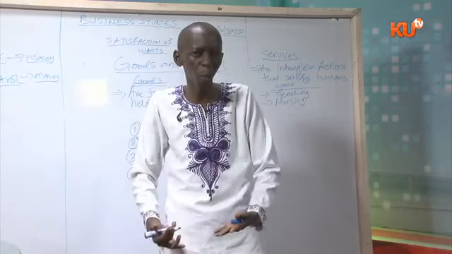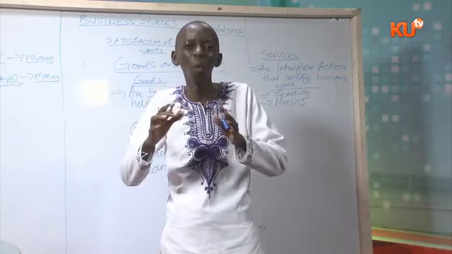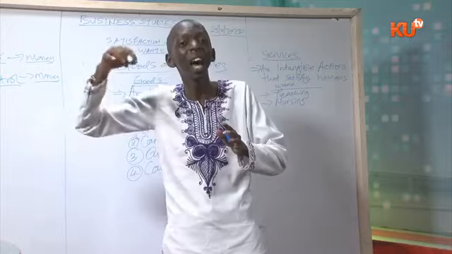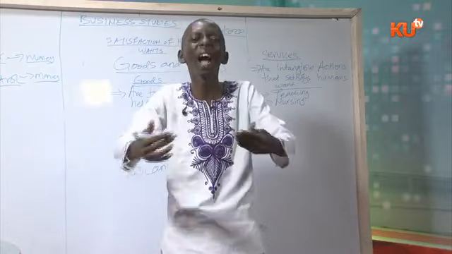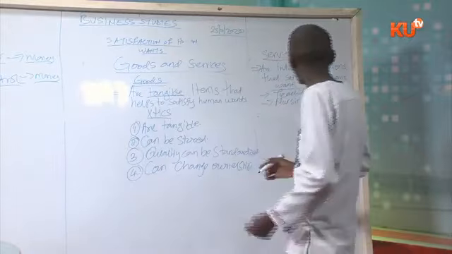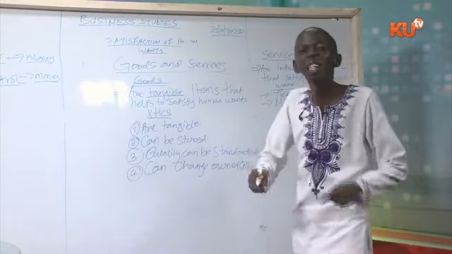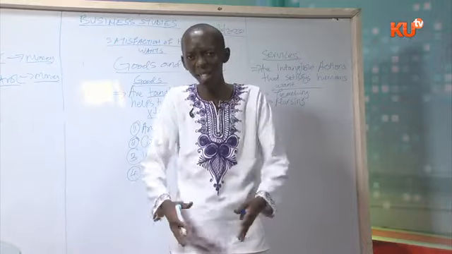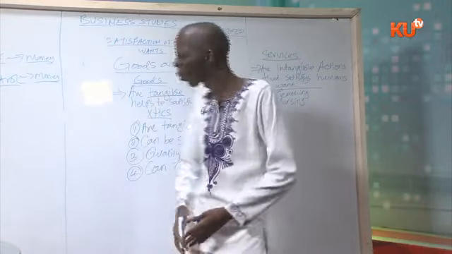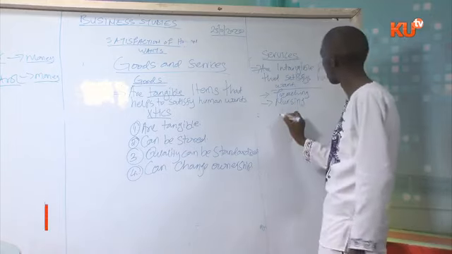Therefore, they are intangible and not items. You are offering a service to a person, a service that cannot be touched, a service that cannot be seen. You cannot see the teaching, you just see the teacher. So that is what we call services.